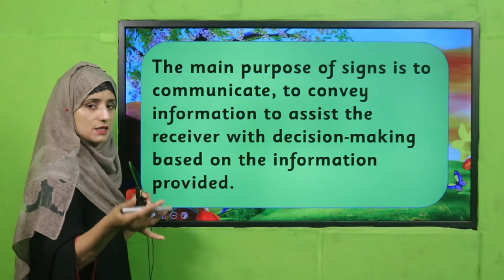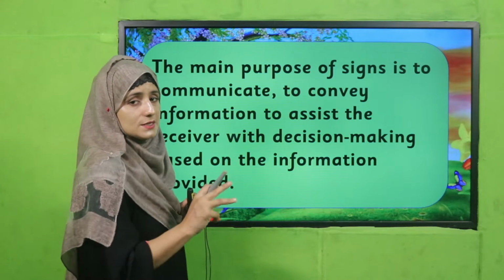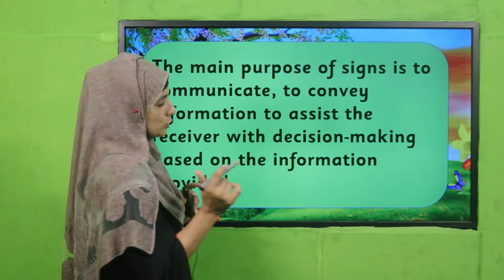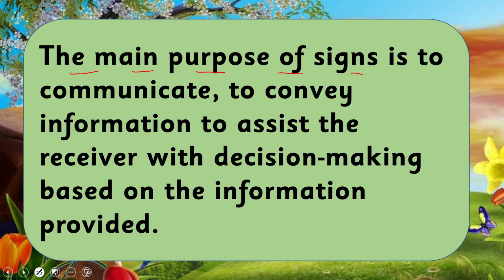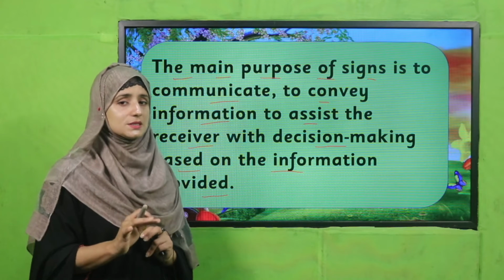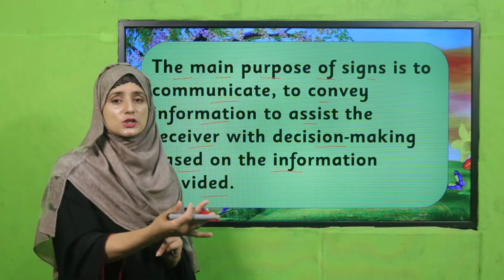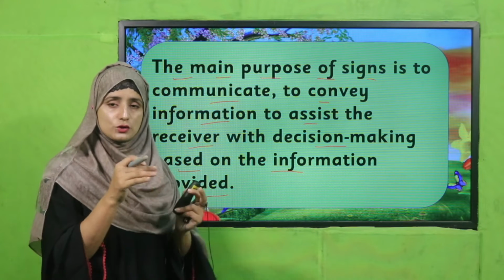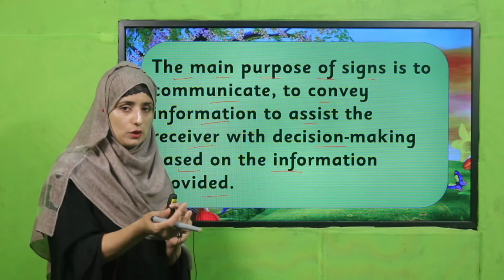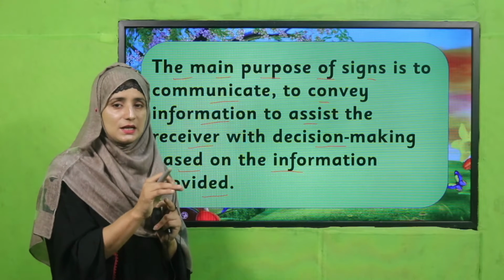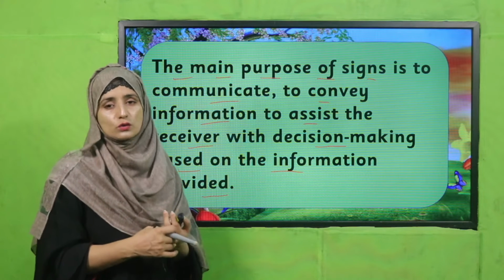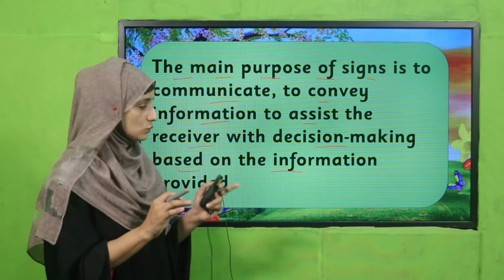What is the purpose? Let's see what the importance is and why these symbols are shown on the road. The main purpose of signs is to communicate, to convey information, and to assist the receiver with decision making based on the information provided. So these signs are important, and their purpose is that they give us instructions and information about what we have to do, where we have to move and how we have to move, and which place is better for us. If we do not follow these instructions, we can face difficulties.